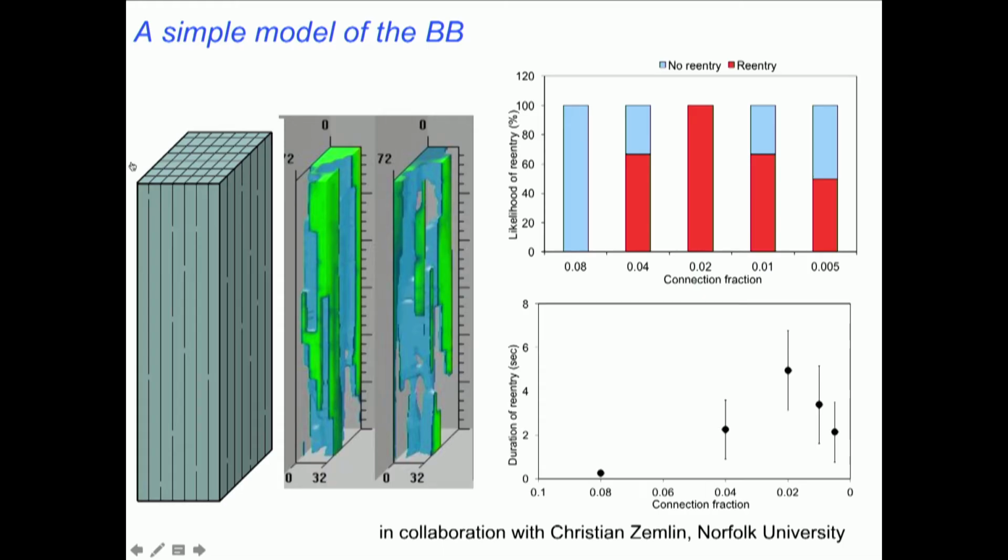And we've been able to replicate this behavior in a very simple tissue model of Bachmann bundle. This is work together with Christian Zemlin, where we've modeled Bachmann bundle as a bundle of parallel fibers with sparse transverse connections. And we see that for a range of connection fractions. So this is the number of units which is connected transversely. For a range of connection fractions, this structure is able to sustain re-entry with patterns very similar to what we observe in our experiments.